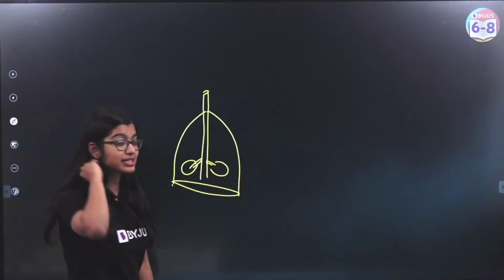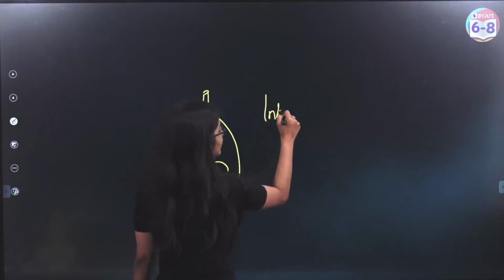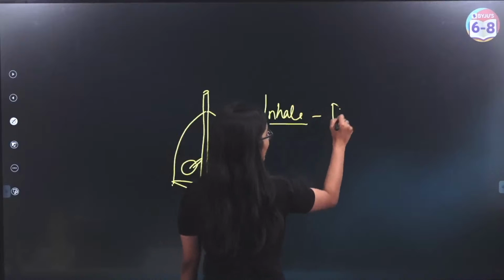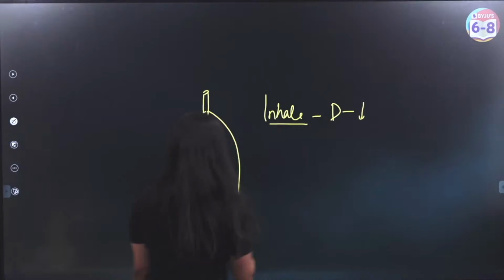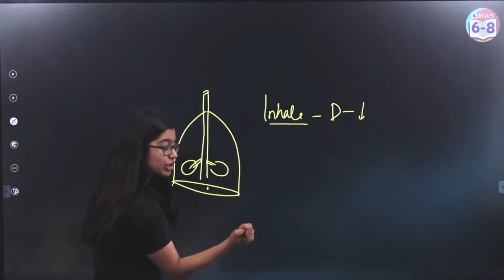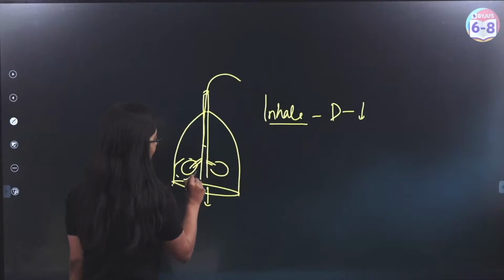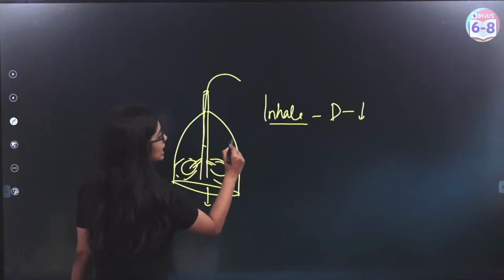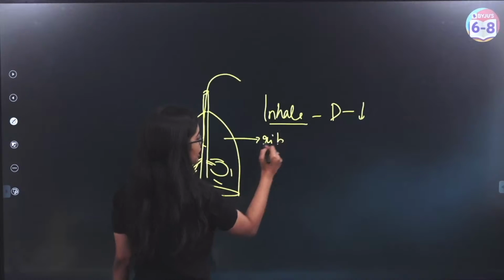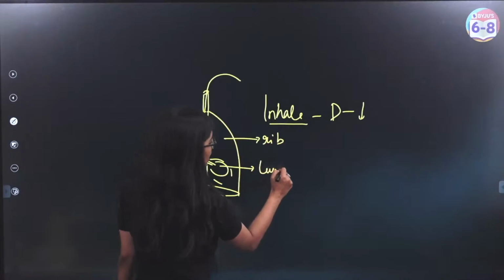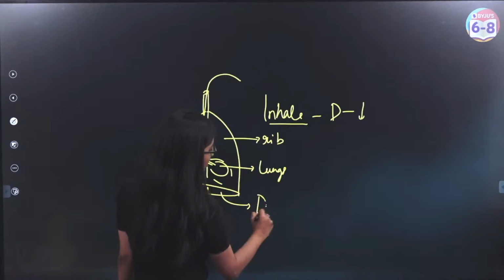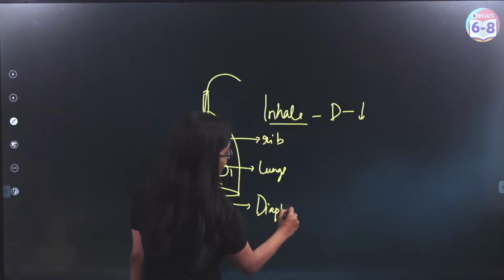So if you talk about the mechanism of breathing, when we inhale, the diaphragm will go downwards. So when we take the rubber sheet and pull it down, air will enter and the balloons will become bigger. So basically here this represents the rib cage, this represents the lungs and this part right here represents the diaphragm. Alright?